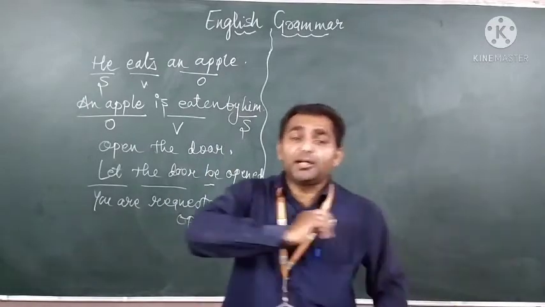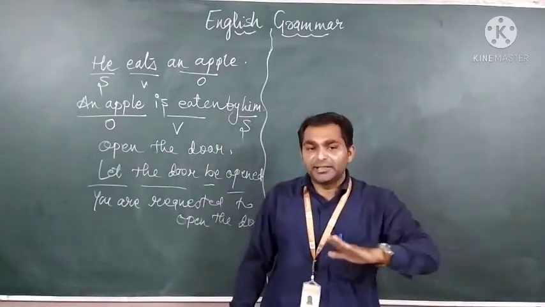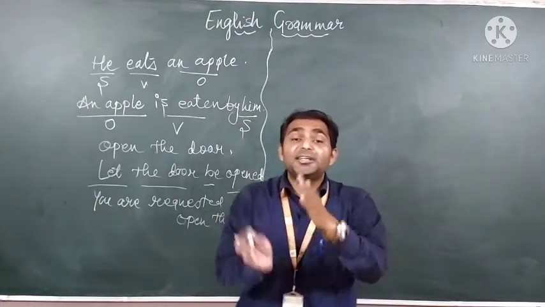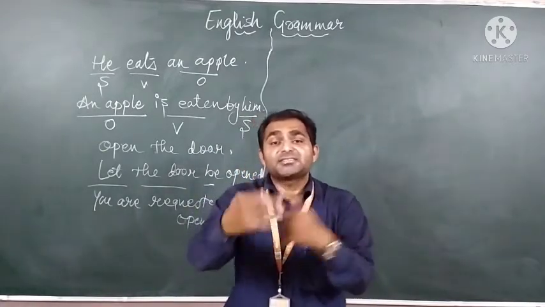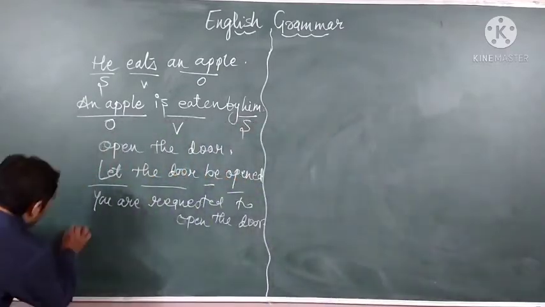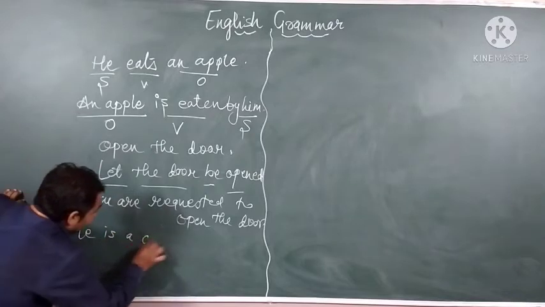Now we'll move ahead with another topic, assertive sentence. Change into assertive sentence. For assertive and interrogative sentences, we have vice versa rules and regulations. We'll take an example like, he is a clever boy.